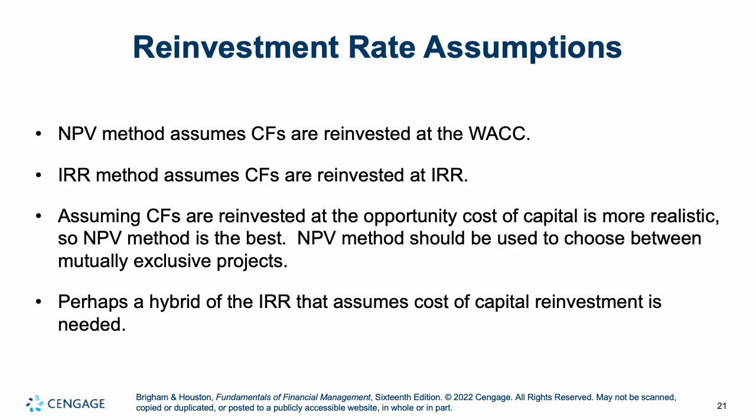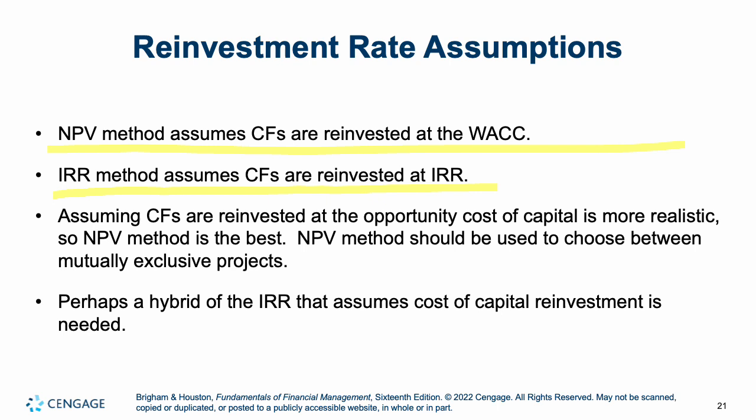What are some assumptions here? NPV assumes cash flows are reinvested at the weighted average cost of capital, whereas IRR assumes they're reinvested at IRR. Assuming cash flows are reinvested at the opportunity cost of capital is more realistic, so the NPV method is generally better. The NPV method should be used to choose when you have a conflict with mutually exclusive projects. The NPV method is assuming that any money we earn is being reinvested at our cost of capital.